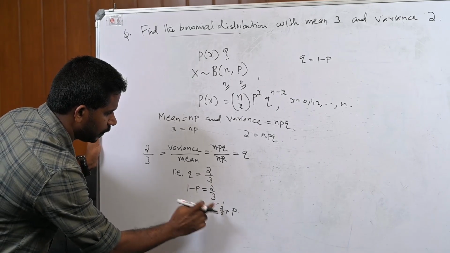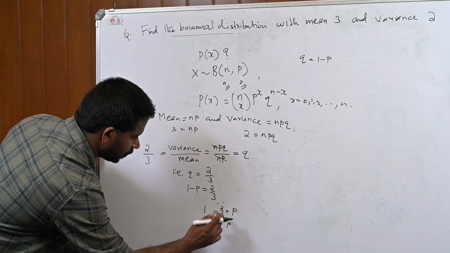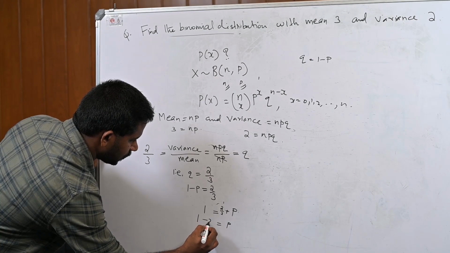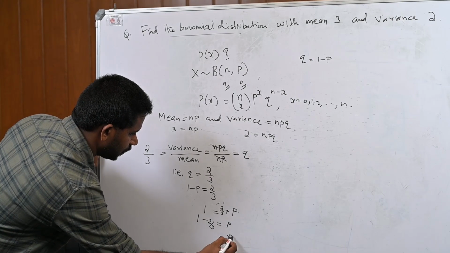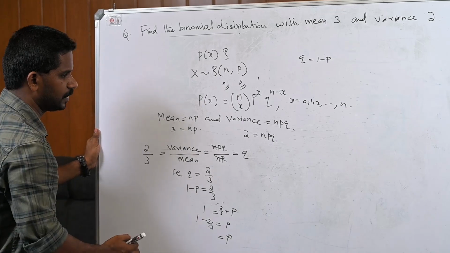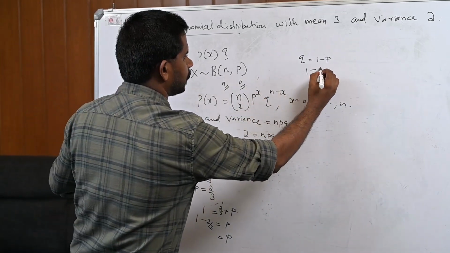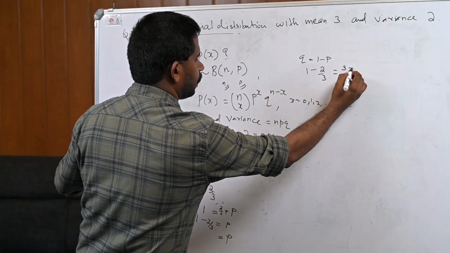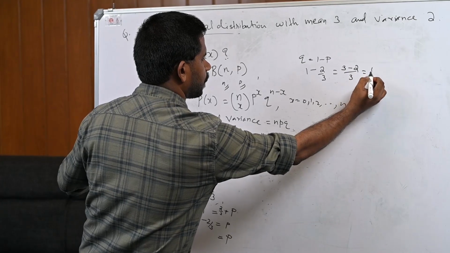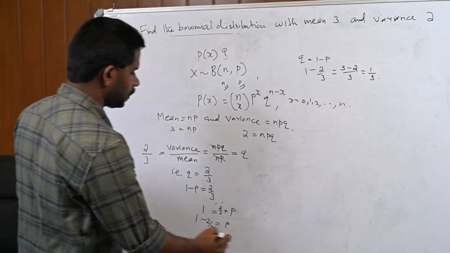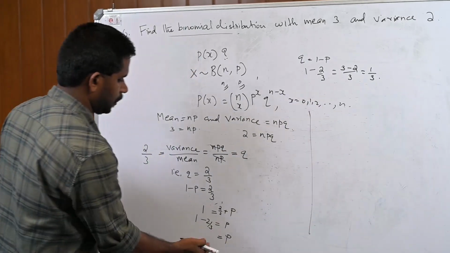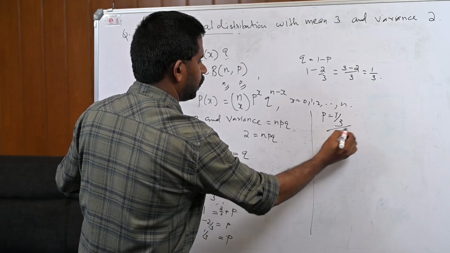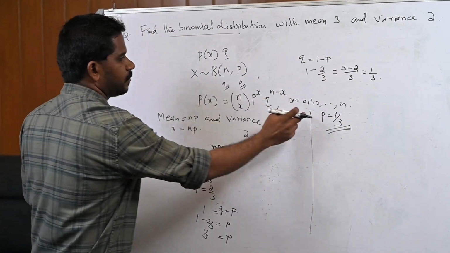1 equal to 2 by 3 plus p. Therefore, p is equal to 1 minus 2 by 3. What is 1 minus 2 by 3? It is 3 minus 2 divided by 3, that is 1 by 3. Therefore, p is 1 by 3. So we obtained p is 1 by 3.